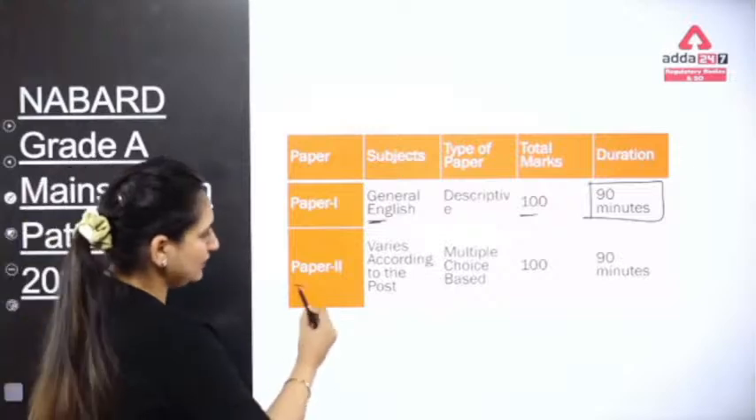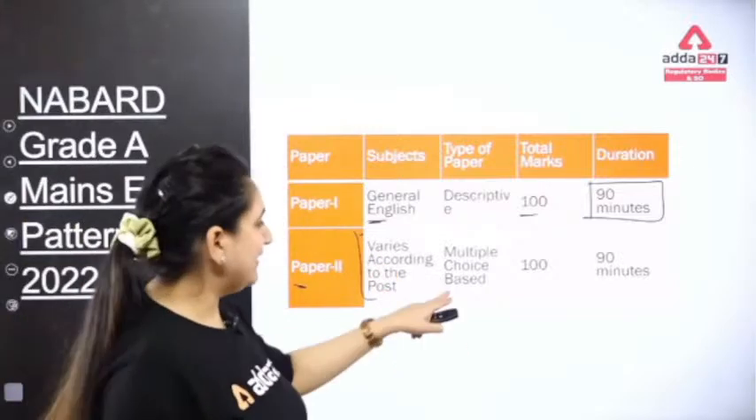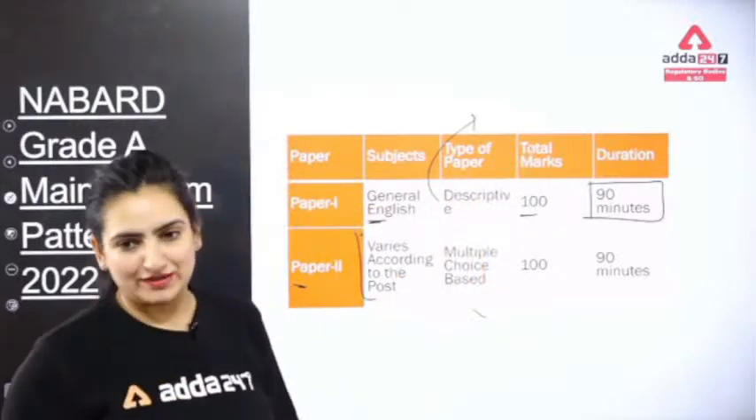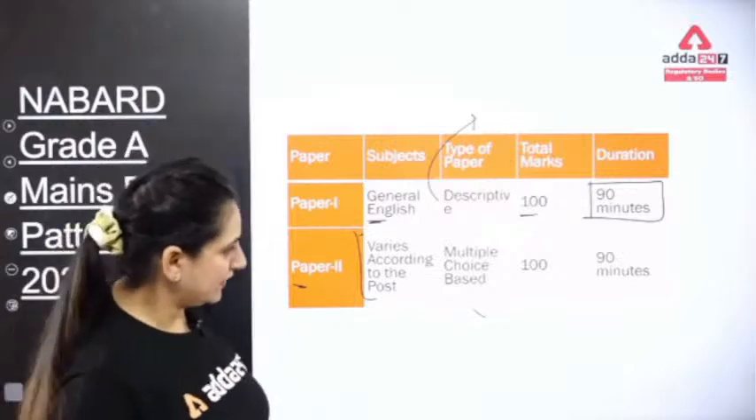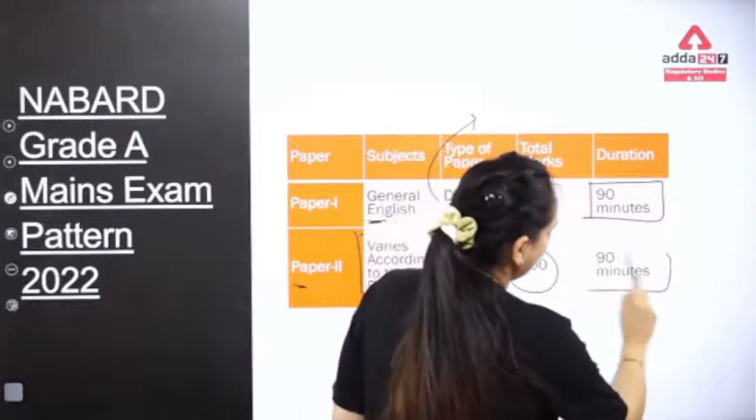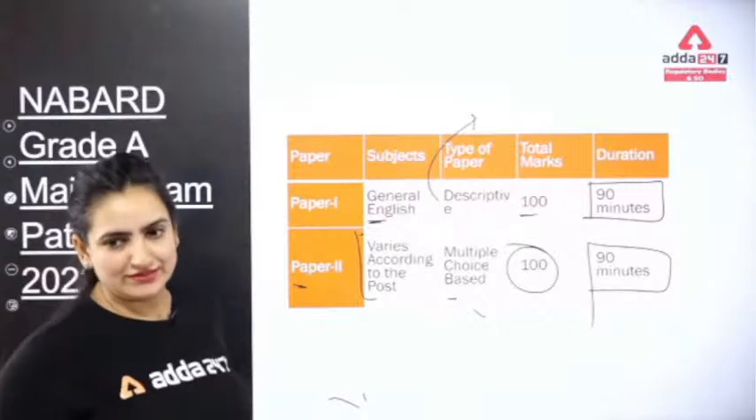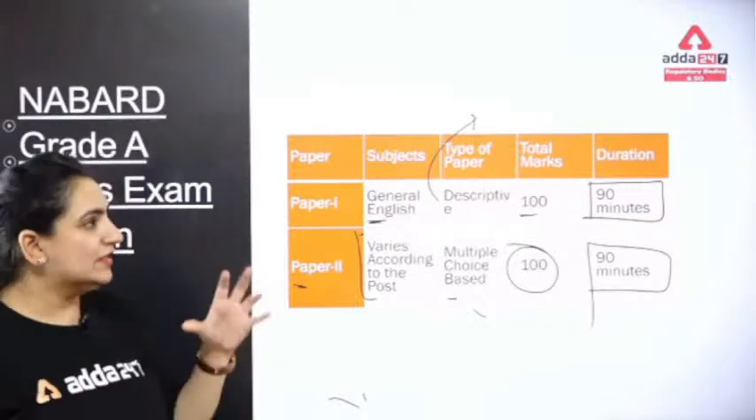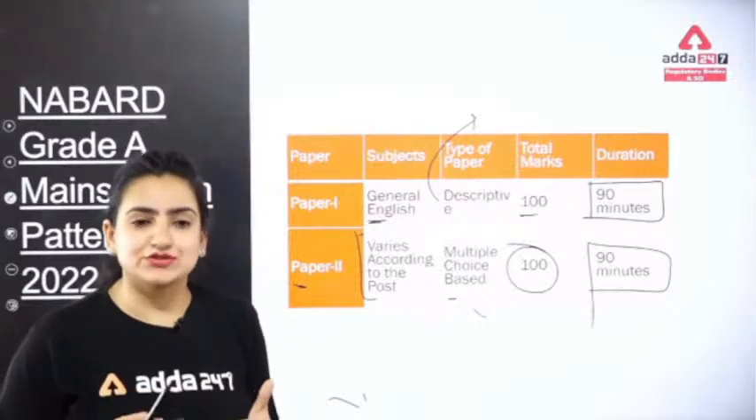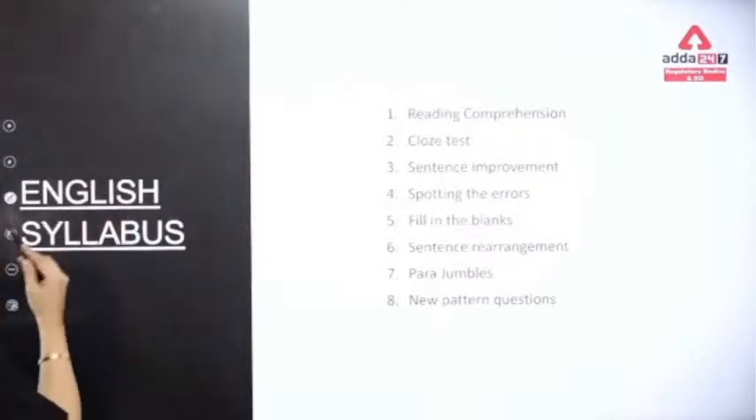Then is paper 2. This varies according to the post. Again, this is multiple choice based, but paper 1 is descriptive based. This is not objective for paper 1, where the general English questions will be there. So again, this is for total 100 marks for 90 minutes. So this takes up your mains, and prelims we have already discussed. I firmly believe the things are quite clear to all of you in context to the pattern of the exam. So prelims and mains. And now moving forward with the syllabus.